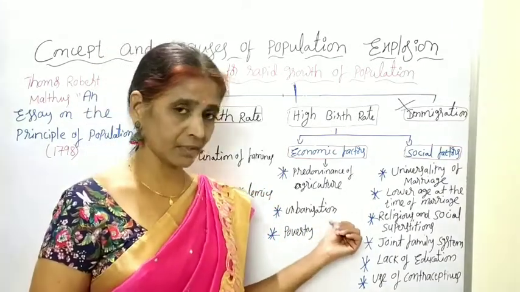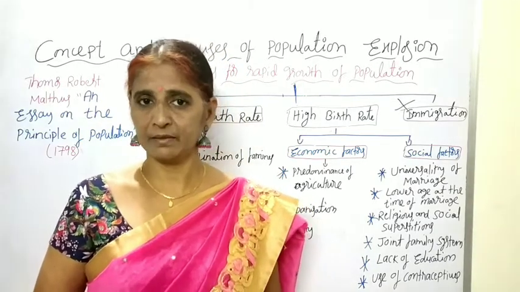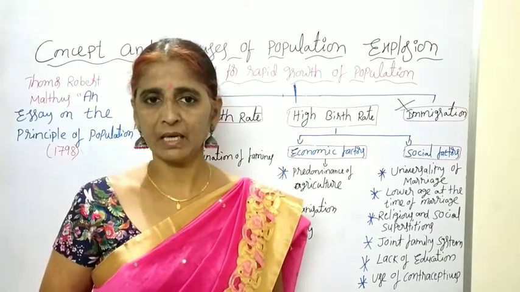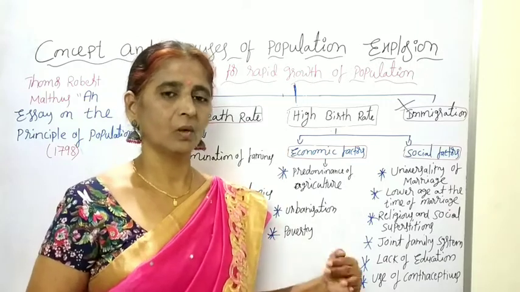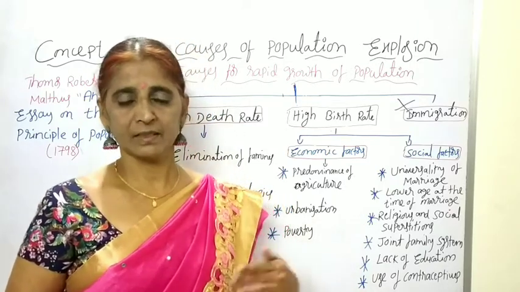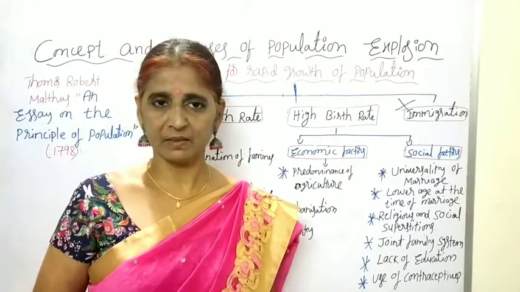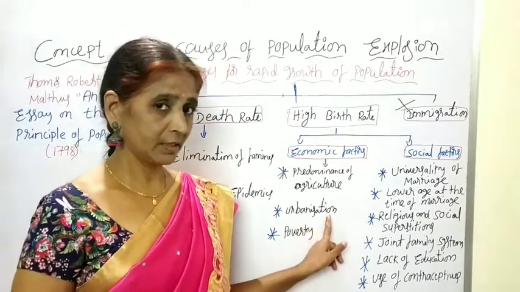Due to the low level of industrialization, urbanization is also very slow in our India. More industries were not established by the government. So that is the reason, due to the low level of industrialization, urbanization is also very slow, and as a result of slow urbanization, the population is increasing in our India. See, it is also one of the main reasons.